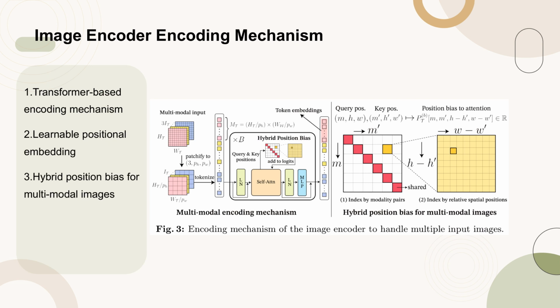Figure 3 illustrates the encoding mechanism of the image encoder designed to handle multiple input images. The mechanism is based on a transformer architecture, which allows for the contextualization of token embeddings across various modalities. A key feature is the use of a learnable positional embedding that extends relative position bias, enabling the model to incorporate varying relationships between input modalities and spatial priors adaptively per task. This hybrid position bias ensures that the encoder not only handles different numbers of positions, but also adapts to contextualize distinct relationships between modalities of each task separately.